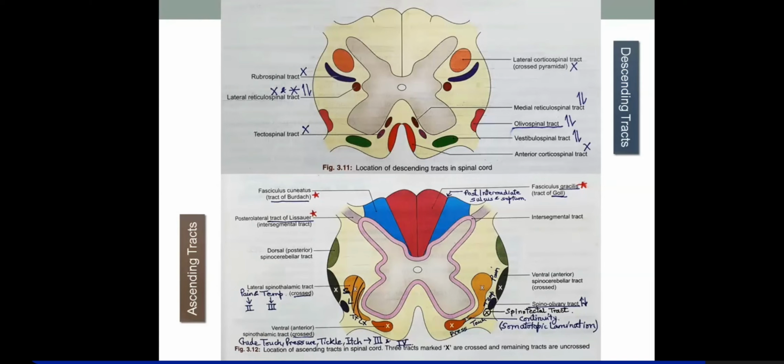And the other tracts which decussate, if you talk about extrapyramidal tracts, out of the 6 tracts, the 2 tracts, I'll tell you, it will be easy for you to remember which tract crosses and which do not cross in the extrapyramidal category. So remember the 2 tracts which descend down from the midbrain at the level of superior colliculus.